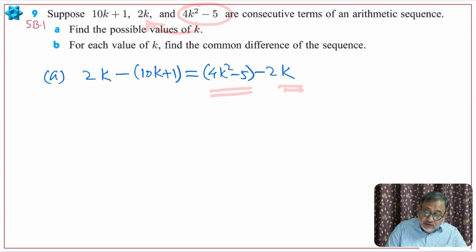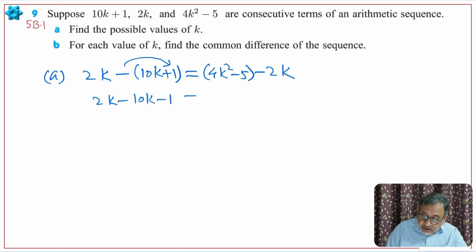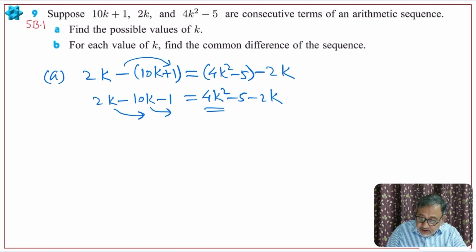Okay, so now we'll simplify this. So 2k minus 10k minus 1, we open with negative sign, is equal to 4k square minus 5 minus 2k. Now 4k square will keep there, take the 2k also there and 10k also there. So 2 minus 10k will be 8k, which will be positive 8k there.